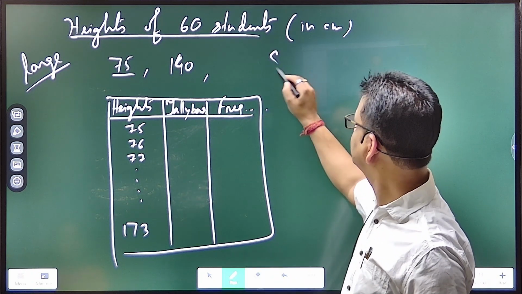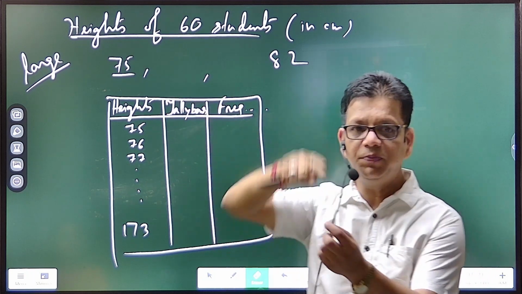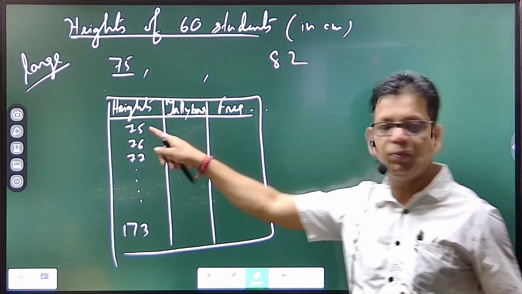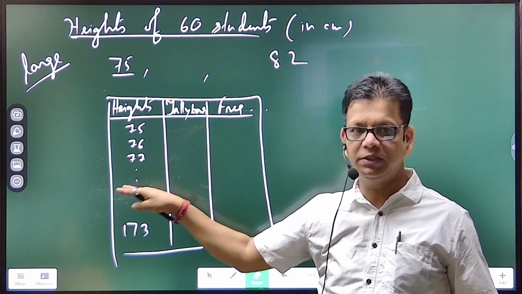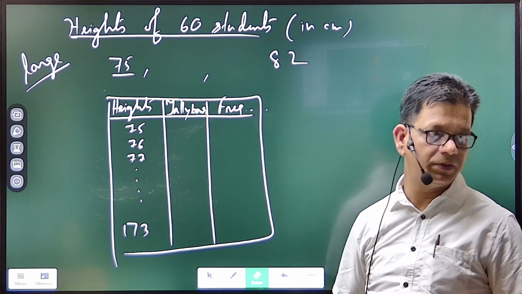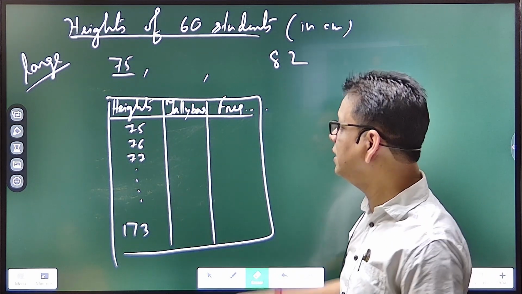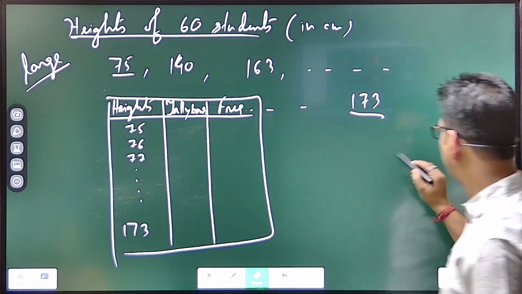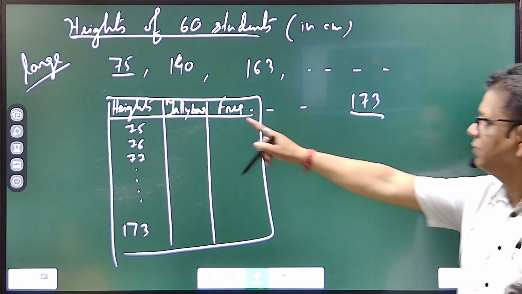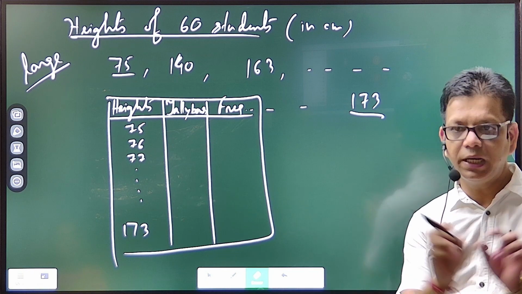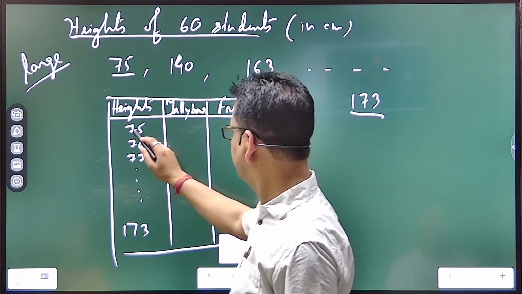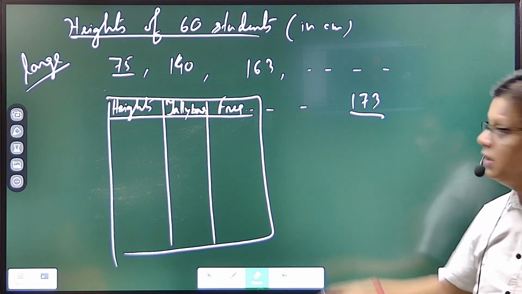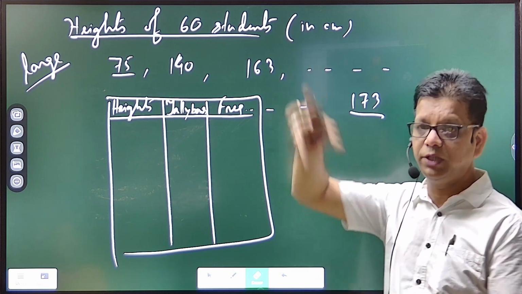82. Suppose the highest one is 82. So in that case, 75 to 82, it's hardly 8-9 values that are there. So we can then plot them directly: 75, 76, 77 up to 82. So the data expansion is small. So when the data is small, some small expansion, then we do not go by class intervals. We do not make classes. I was explaining the large data. Data with no classes is not appropriate for this, because we cannot exactly plot them.